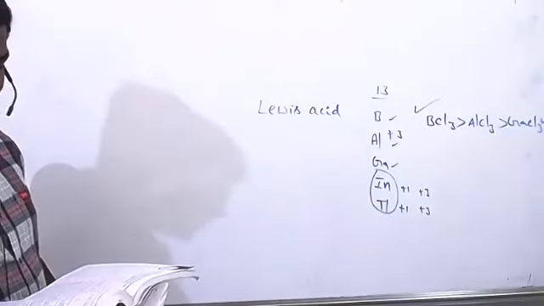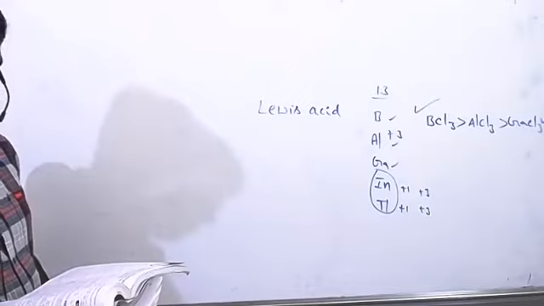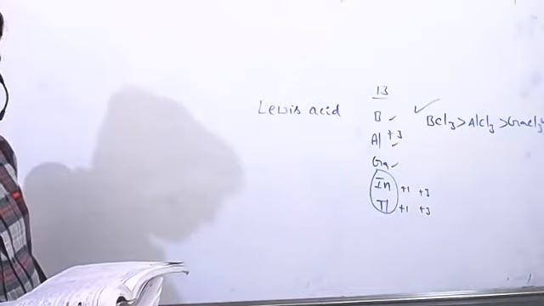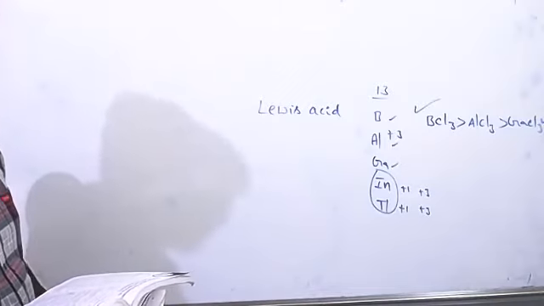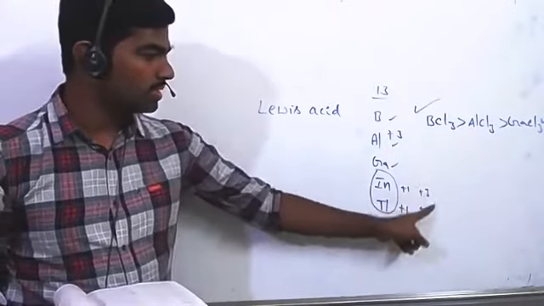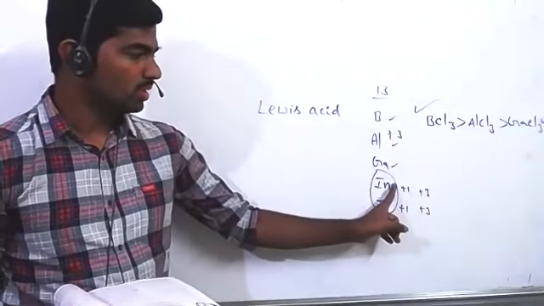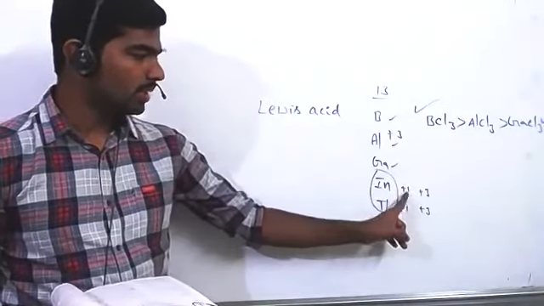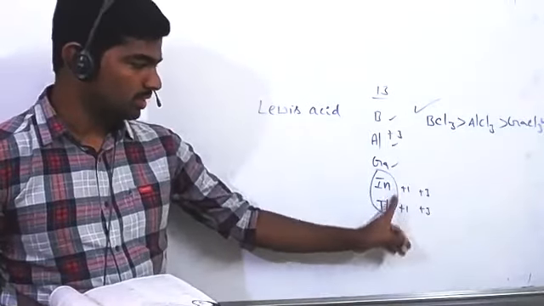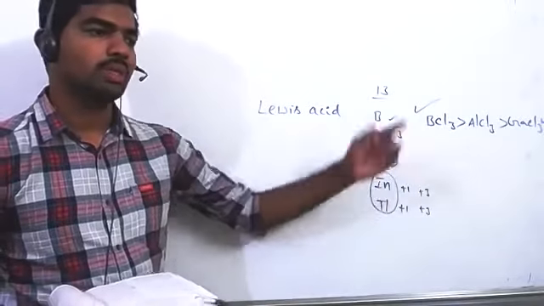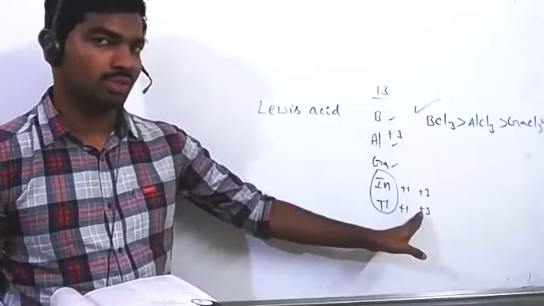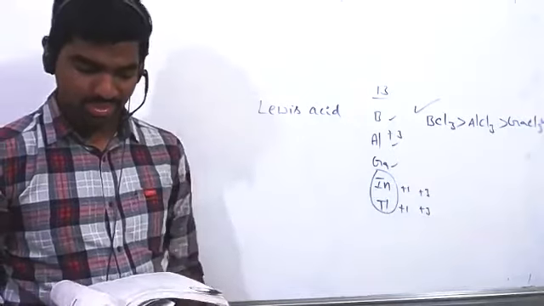And C is oxidizing property: aluminum, indium, and thallium. So this is also reversed. For oxidizing property, indium and thallium have the highest because they are highly unstable in the +3 state. That's why they gain electrons and become the +1 oxidation state. By gaining electrons, these species undergo reduction and other species get oxidized. So we can call indium and thallium in the +3 oxidation state oxidizing reagents. But here it is given reversed, so that's also wrong.